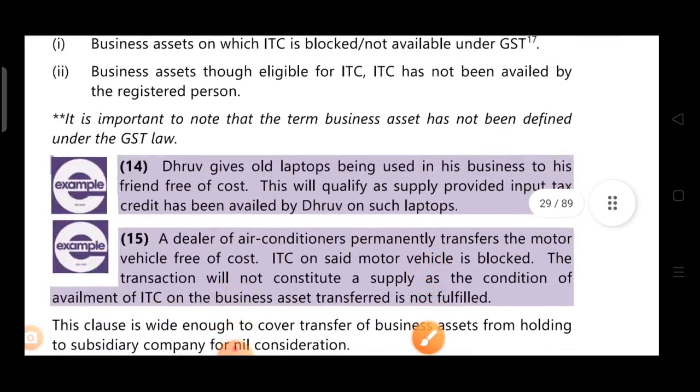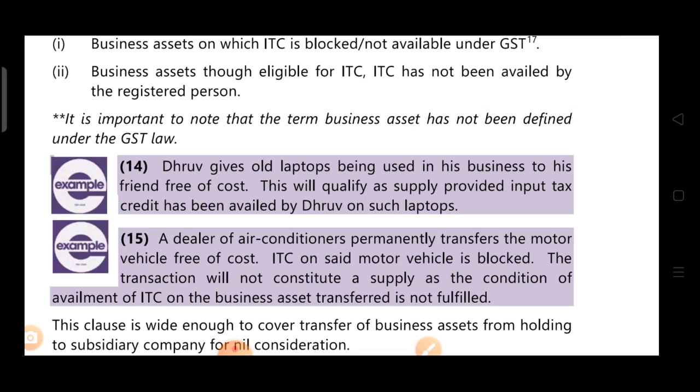Now, point number 14, an example. Dhruv gives old laptops being used in the business to his friend free of cost. This will qualify as supply provided ITC has been availed by Dhruv on such laptops. This we can say is permanent disposal of assets, and it is free of cost, consideration is not involved. So we can say it is covered in point 1. So this will qualify as supply only if ITC has been availed by Dhruv, that is, the seller.